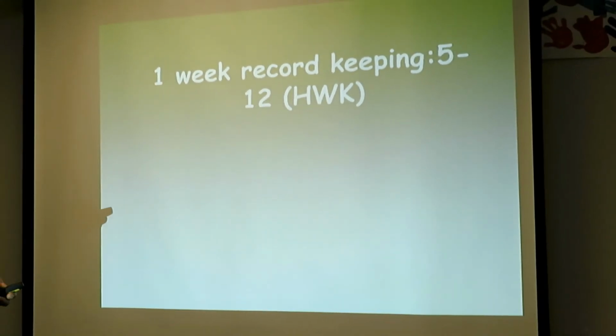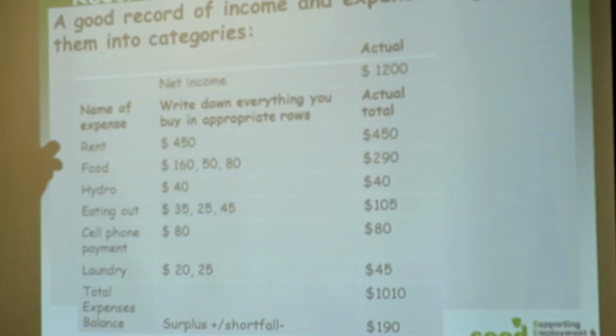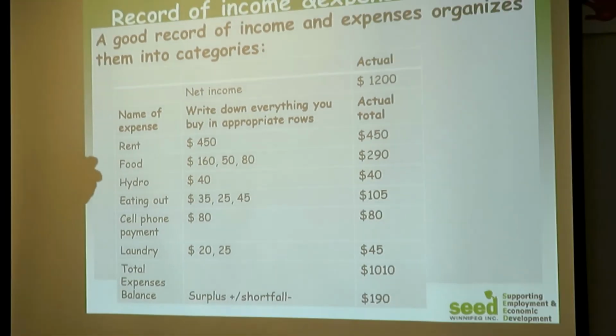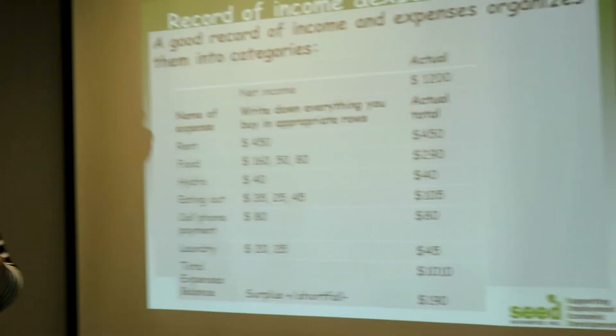So as we said, we are talking about gathering information, but information should be organized in an appropriate way so that we are able to know what we own, what we have, what the liabilities are, and what my incomes are. As we said, we sometimes have different types of income. We have to add that together and know the total amount of income. And we have to know the expenses so that we know what our balance is.